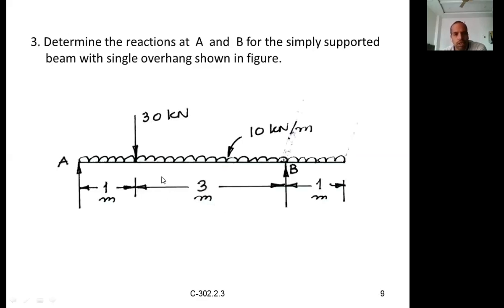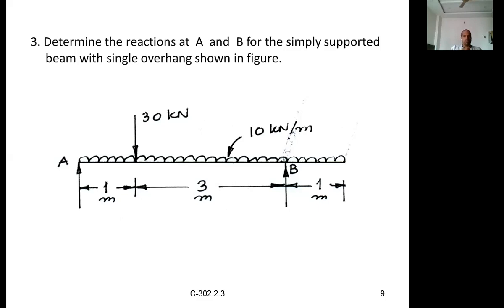Now let us go to the next problem. It is a simply supported beam subjected to a single overhang, as shown in the figure. An overhanging beam is also like a simply supported beam, but at one end or either of the two ends, some portion of the beam is extended, projected beyond the support. That is nothing but an overhanging beam.